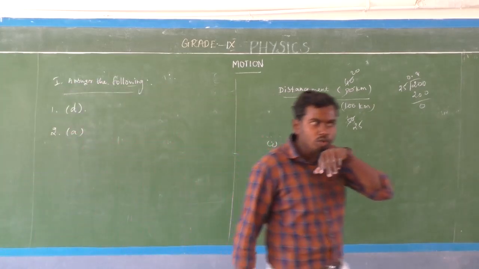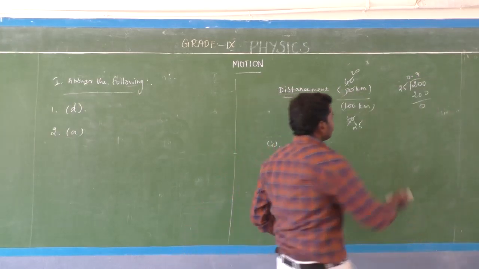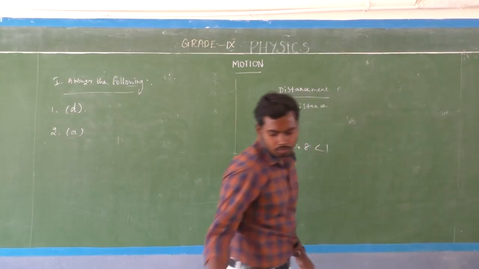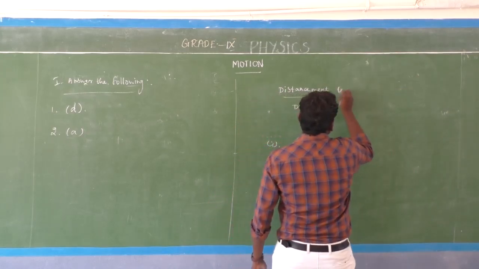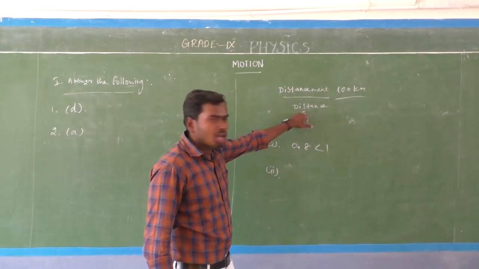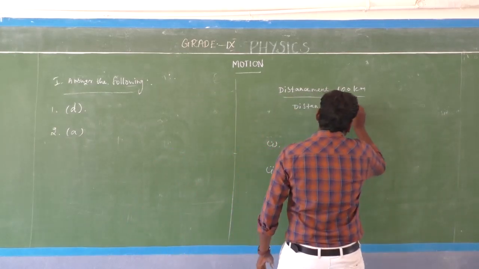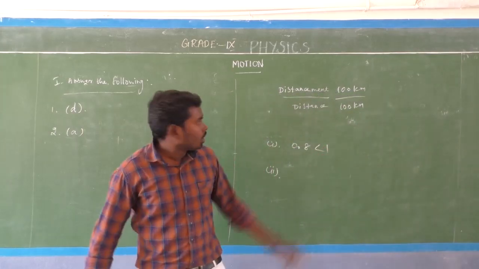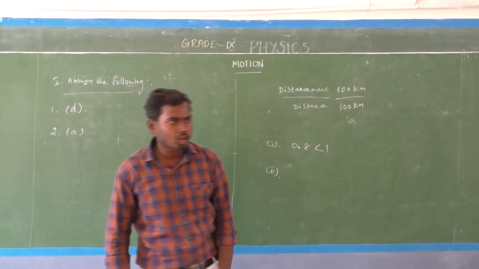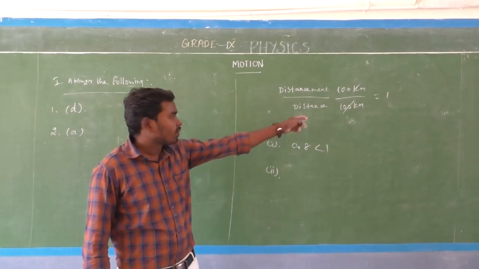In the second case I am going to take both distance and displacement magnitude the same. Here the distance value is 100 km, whereas the displacement value is also 100 km. Displacement 100 km as well as distance 100 km. If you divide both, you get a value equal to 1.